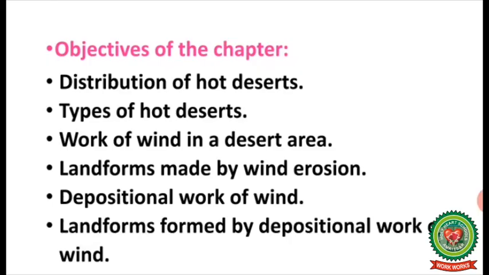First of all, let us see what are the objectives of this chapter. In this chapter, we will study about the distribution of hot deserts, types of hot deserts, work of wind in a desert area, landforms made by wind erosion, depositional work of wind, landforms formed by depositional work of wind.